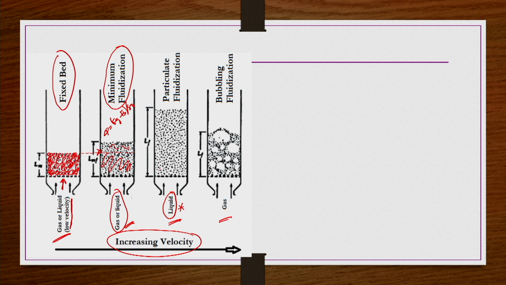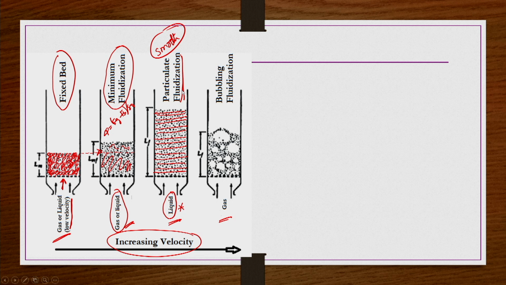And then you can see that at any location in the bed, if you take the density of the bed, it is the same. That means at any location within the bed, if you calculate the volume fraction of the solids and the volume fraction of the liquid, it is not going to change much from one location to another. That is the reason this fluidization is so smooth. In some books, this fluidization is also referred to as smooth fluidization, but particulate fluidization is the more appropriate terminology that you find in many books.